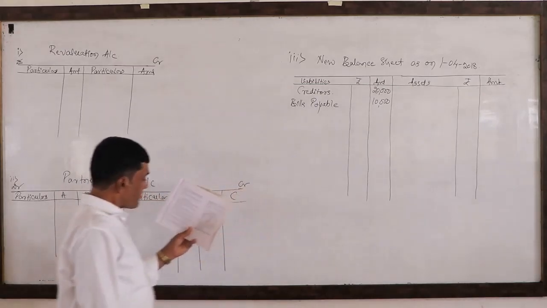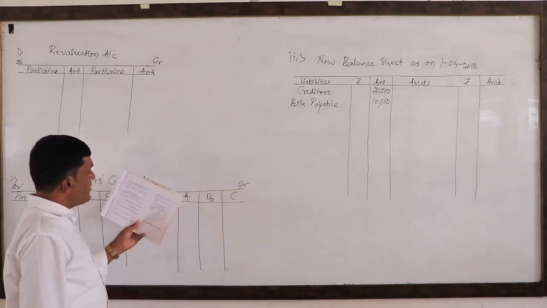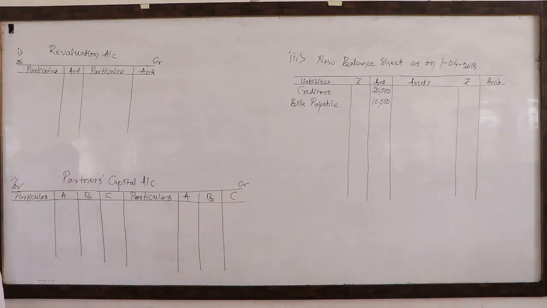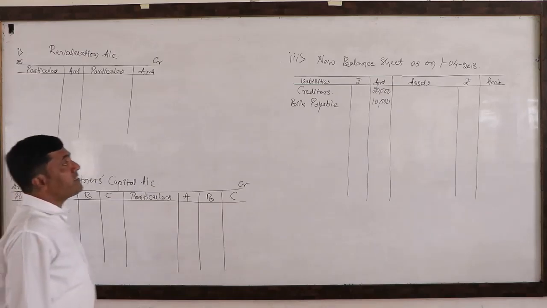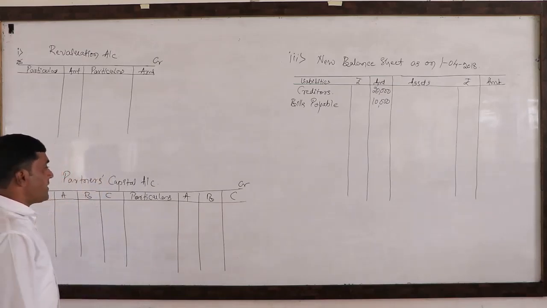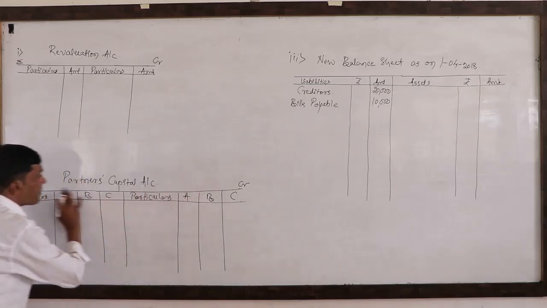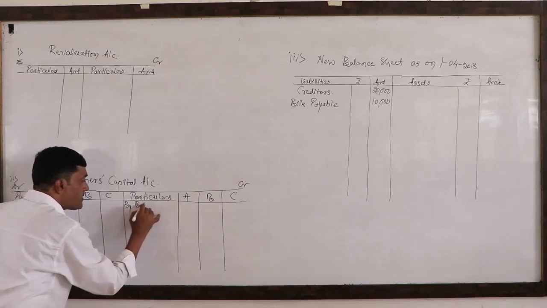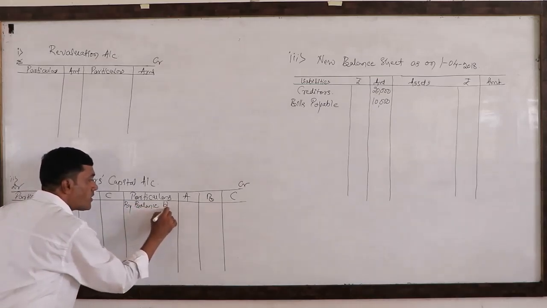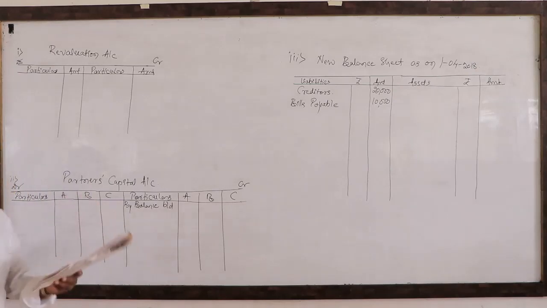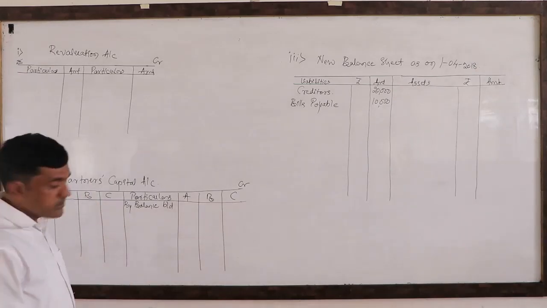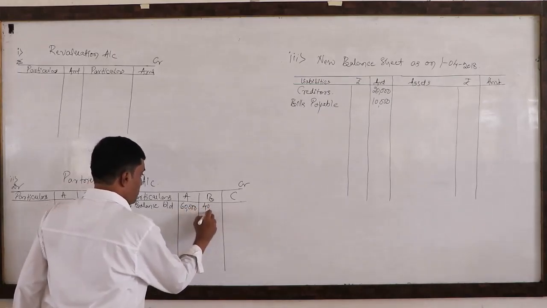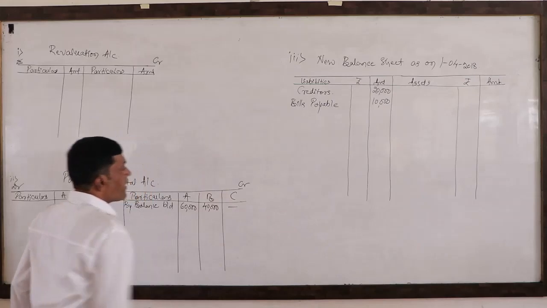Look here. Rest of the two liabilities are inside liability, reserve fund and capitals. So as you all know, the liabilities are always the credit balance. That is the reason I am going to write it on the credit side of this personal account. The opening balance, that is by balance brought down, 60,000, 40,000. There will not be an opening balance of new partner.